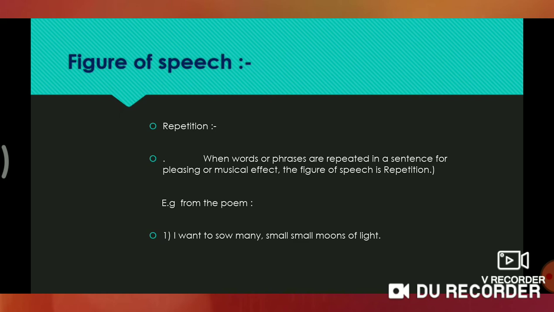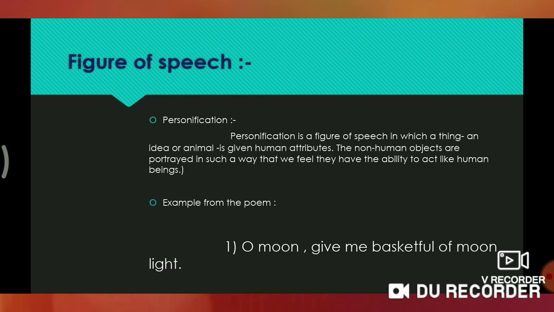Then the third figure of speech is personification. Personification is a figure of speech in which a thing, an idea or an animal is given human attributes or qualities. The non-human objects are portrayed in such a way that we feel they have the ability to act like human beings.